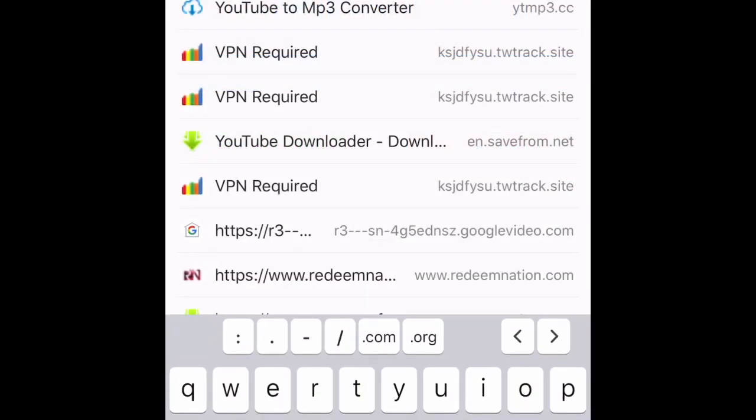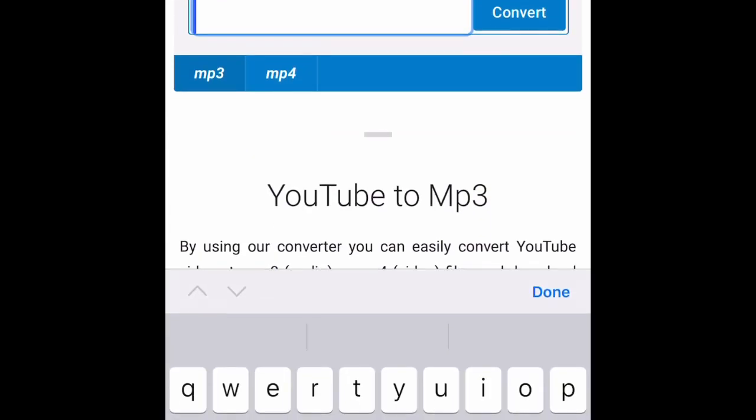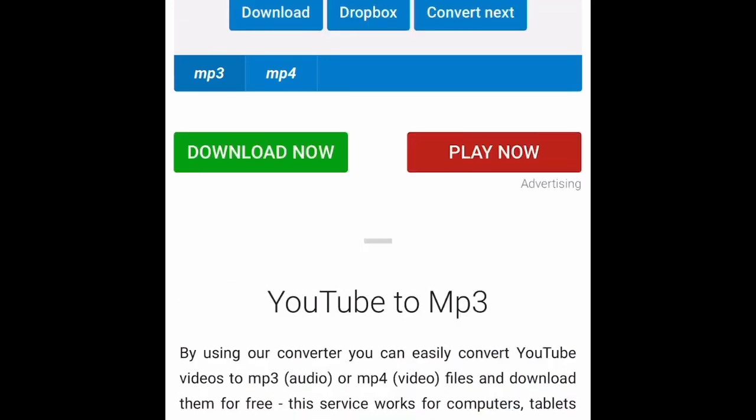So after, you want to search in YouTube space MP3 and then converter. And then you'll see something which says ytmp3.cc. You want to press that. Then you want to paste it. And then it's going to show initializing. You press not download now.